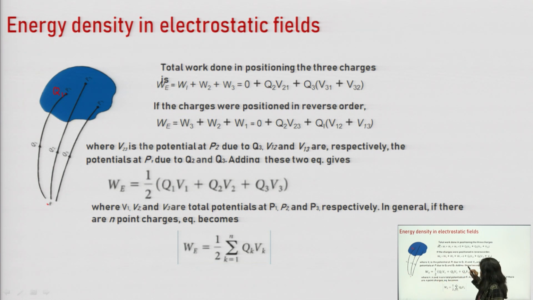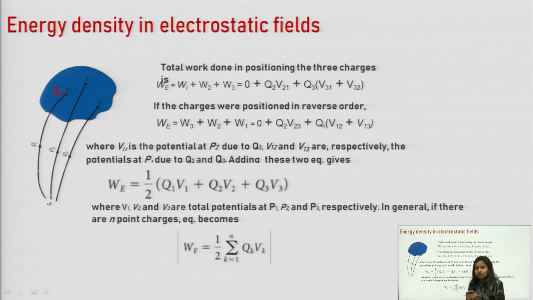Now this total work will be equal to Q2 multiplied by the potential at point 2 due to the Q1 charge placed at P1. We know that the potential is nothing but the total work done per unit charge or total energy per unit charge.